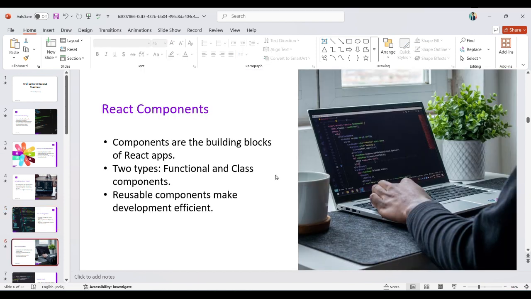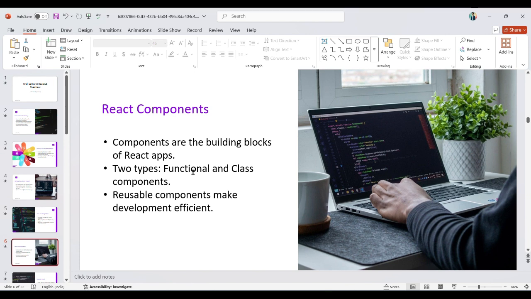Coming to React components, React components are building blocks of React apps. Two types, we know: functional and class components. Reusable components make development efficient. We are using mostly functional components, which are arrow functions. You may ask, why don't we use class components?